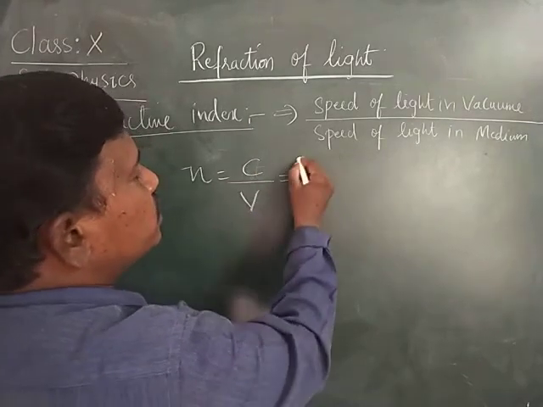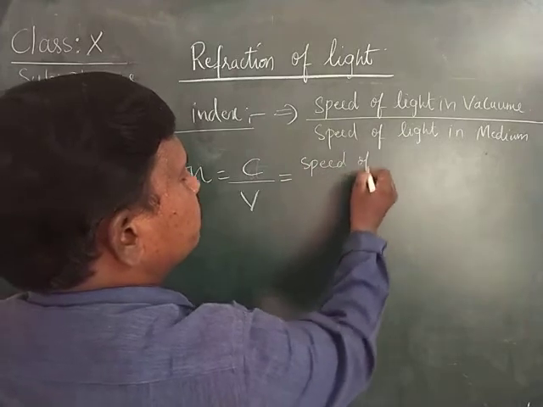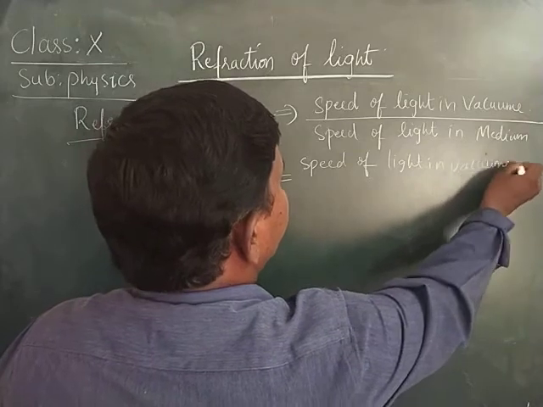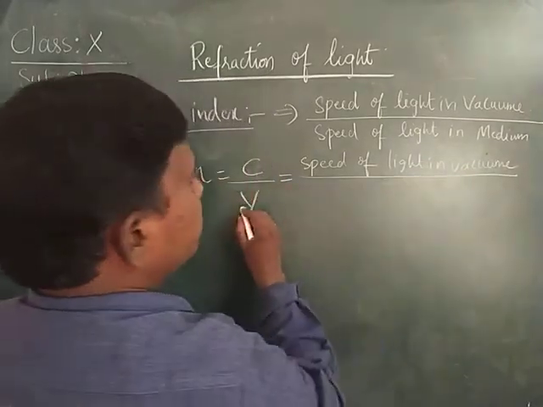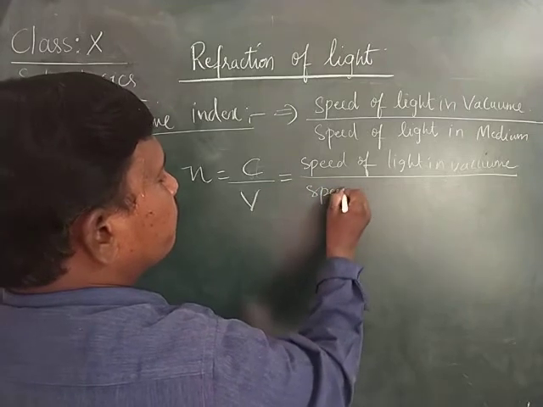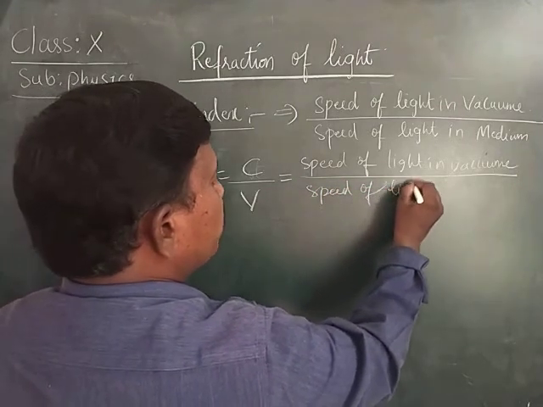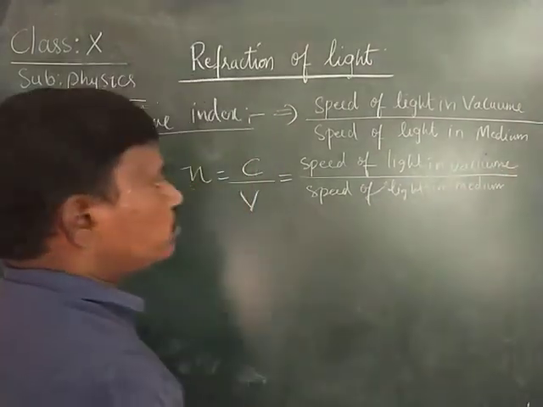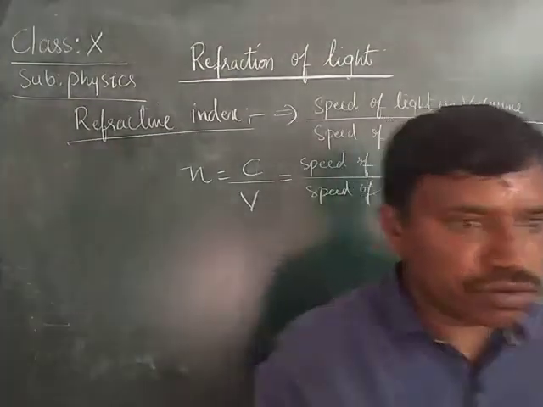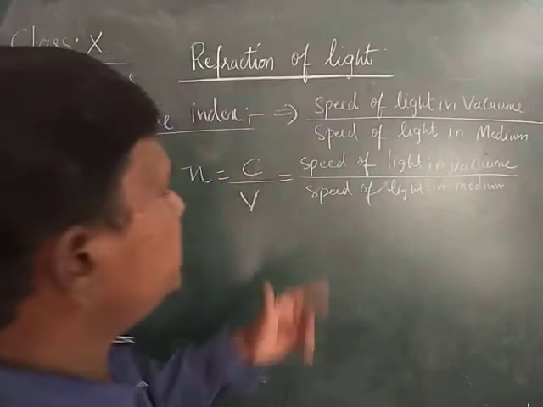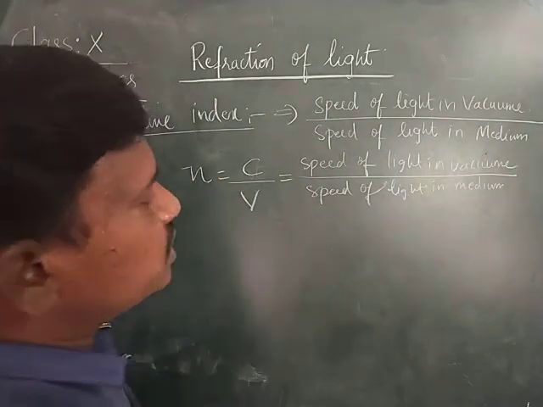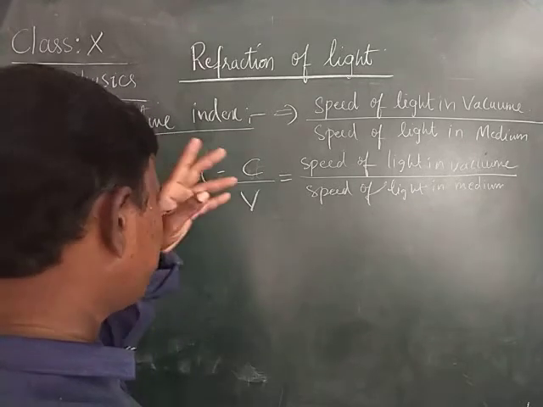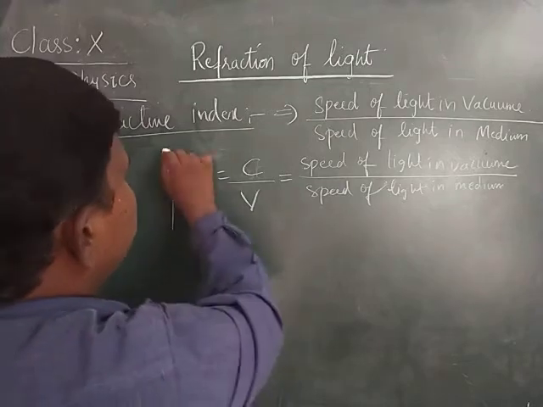c means nothing but speed of light in vacuum, whereas v means speed of light in medium. n is equal to c by v. Here c is the speed of light in vacuum, and v is the speed of the light in the medium. Okay, children. n is the refractive index. Normally n is equal to c by v.